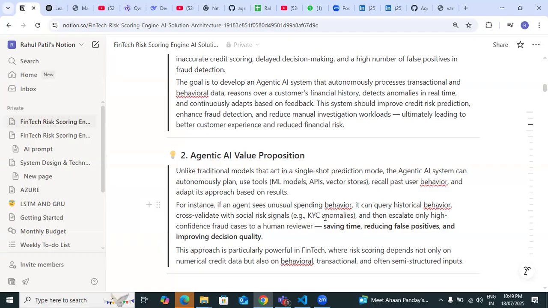Agentic AI makes the decision and finally it gives the filtered decision data, right? The decisions are automated with agentic AI, right? Yes. This approach is particularly powerful in fintech when risk scoring depends not only on numerical credit data but also on behavioral, transactional, and often semi-structured inputs. That is the vector database you are using for semi-structured data. You are creating the data for the vector database also in the test data? Yes.